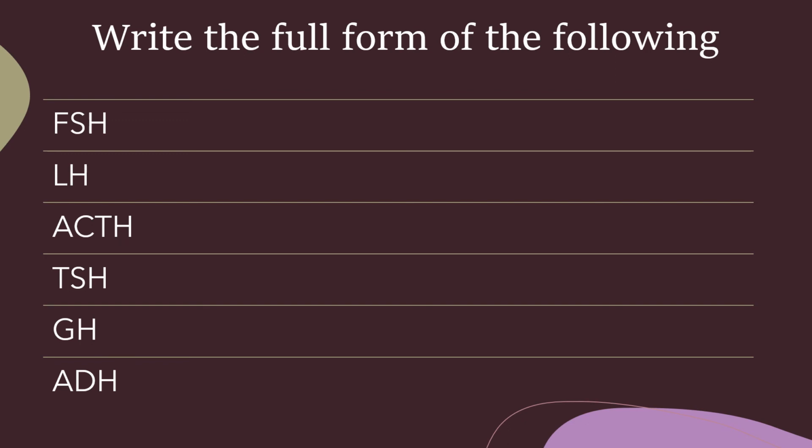Write the full form of the following. First one, FSH, follicle stimulating hormone. LH, luteinizing hormone. ACTH, adrenocorticotropic hormone. Then TSH, thyroid stimulating hormone. GH, growth hormone. ADH, antidiuretic hormone. These full forms and abbreviations are very important. This is a very important question for examination.